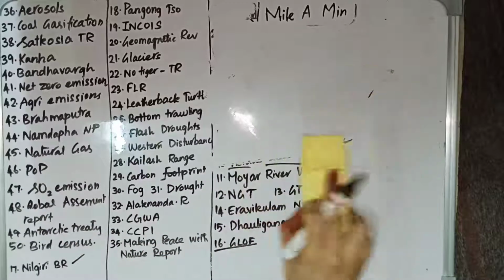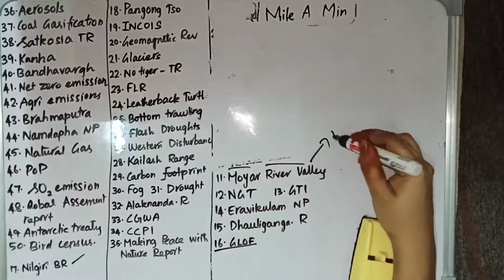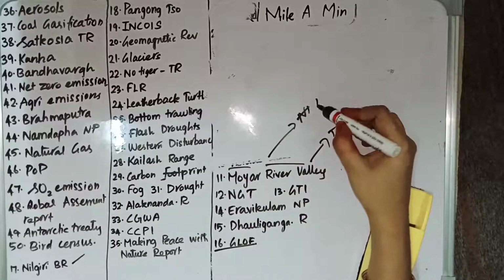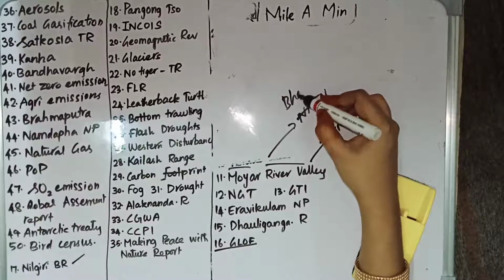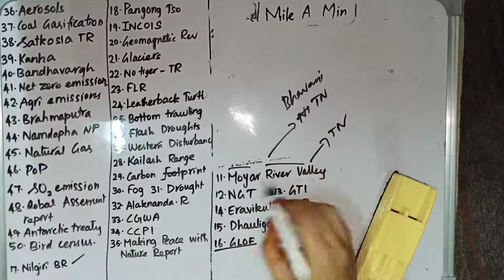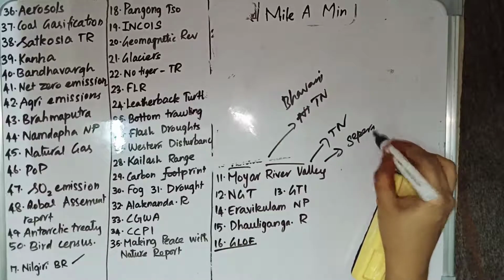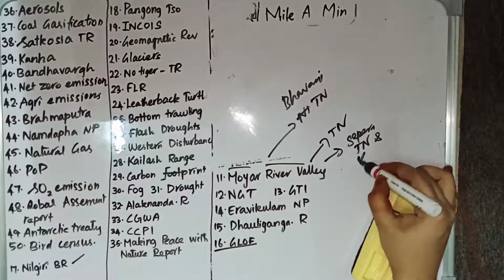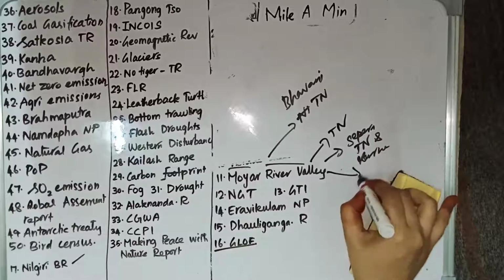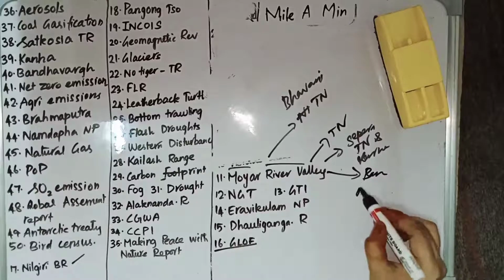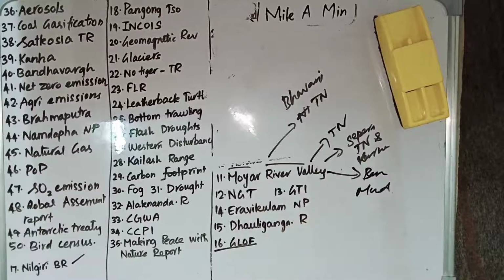And then we have Moya River Valley. Moya River Valley is in Tamil Nadu, and this Moya River is also in Tamil Nadu. Moya River is a tributary of Bhavani River. Bhavani River is in Tamil Nadu. And this Moya river valley acts as a natural line of separation between Tamil Nadu and Karnataka. It also acts as a separation between Bandipur National Park and Mudumalai National Park. These are the things relating to Moya river valley.